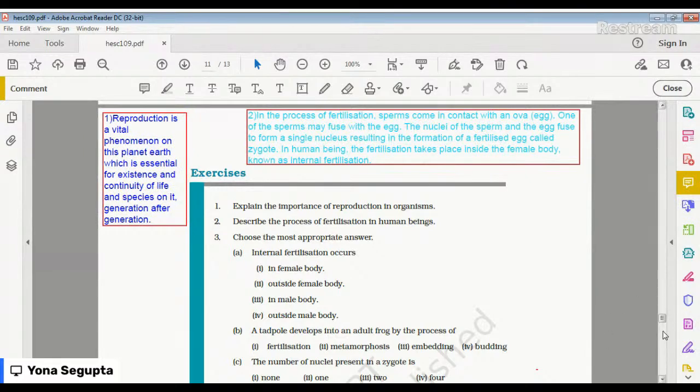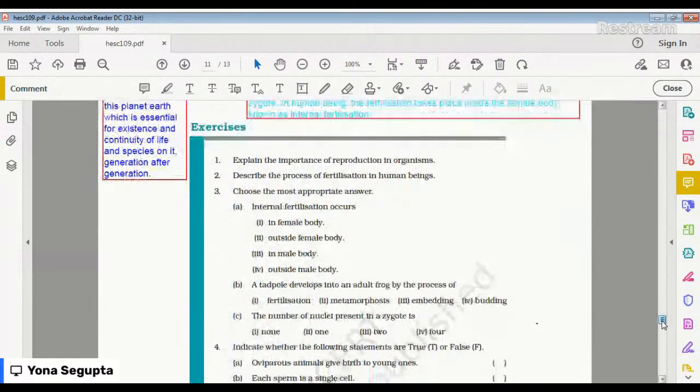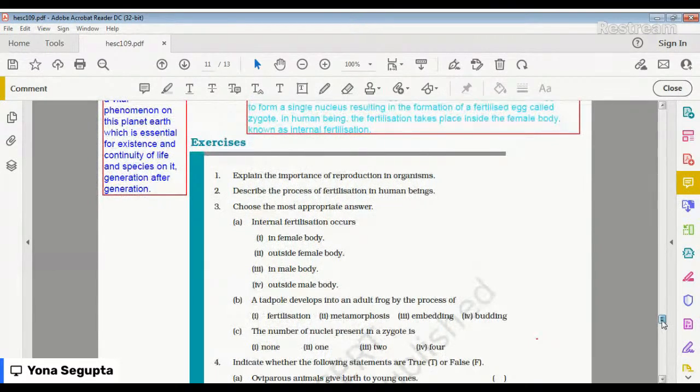Okay. Next, we will quickly move on to choose the appropriate answer. Let's see, what is the first question? The first question here is: internal fertilization occurs in which?